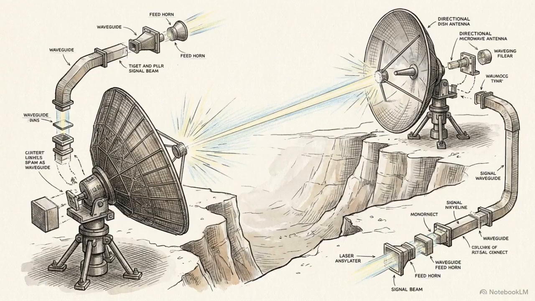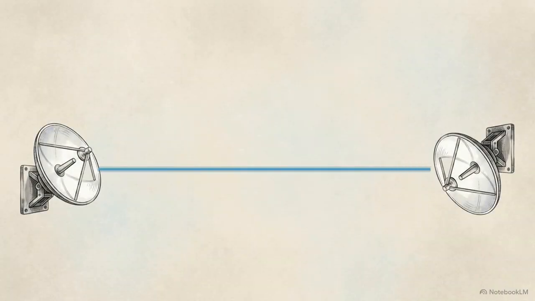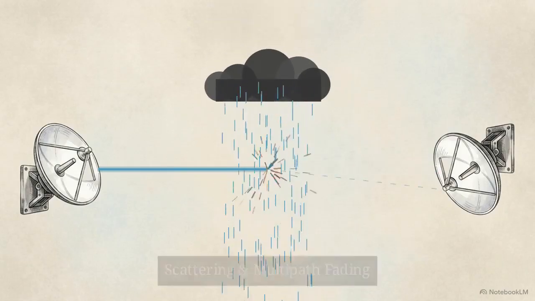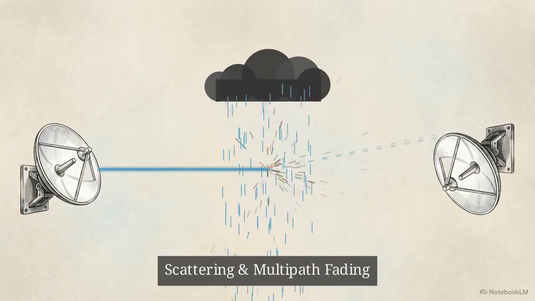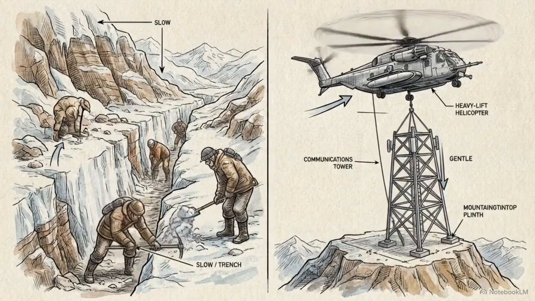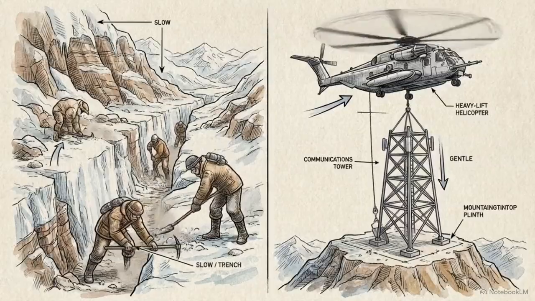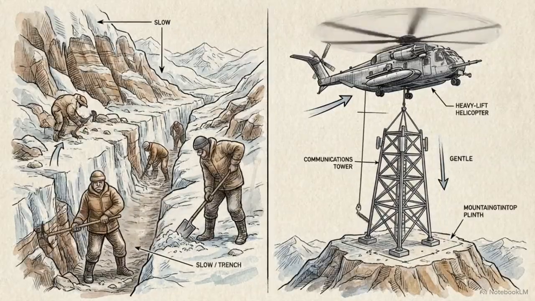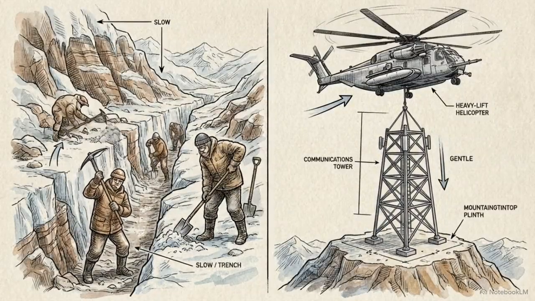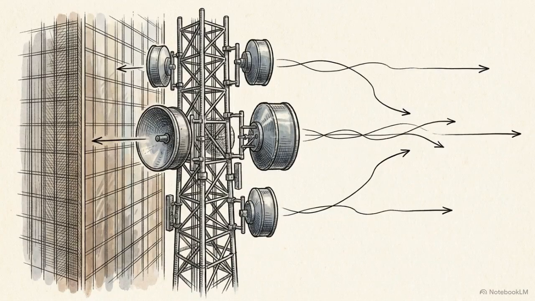Moving up the spectrum, microwaves operate at much higher frequencies. This allows them to carry significantly more data in a highly concentrated unidirectional beam. Because they do not bend or penetrate obstacles well, microwaves require strict line-of-sight alignment. They are highly vulnerable to physical interruption and weather phenomena, which can scatter the waves and cause multipath fading. Despite these vulnerabilities, erecting 2 microwave towers is far cheaper than trenching 50 kilometers of terrestrial fiber over a mountain range, making them vital for cellular tower backhaul.